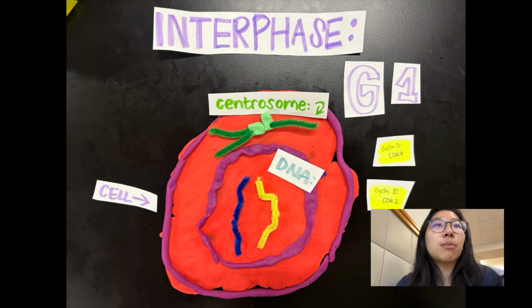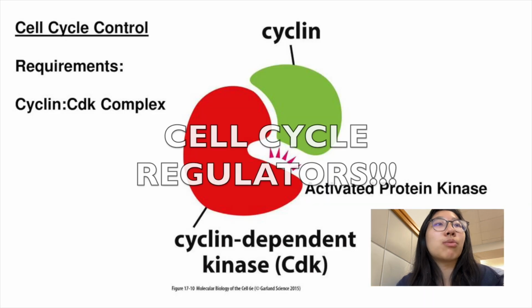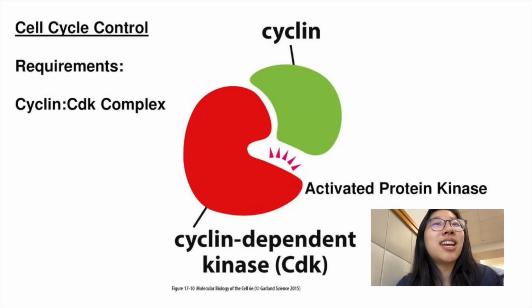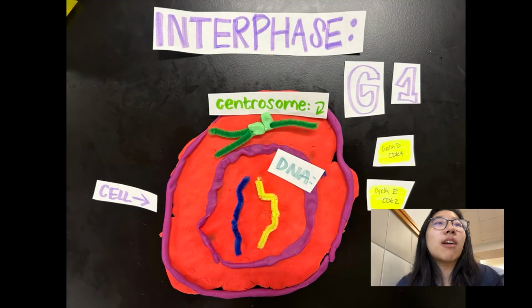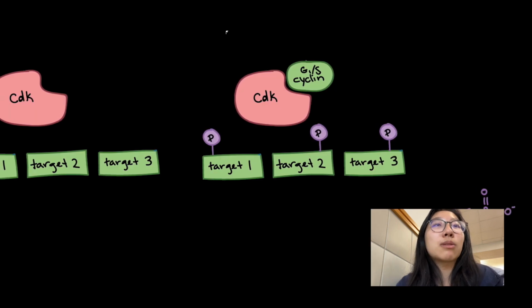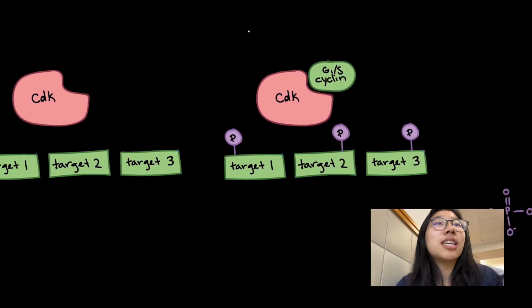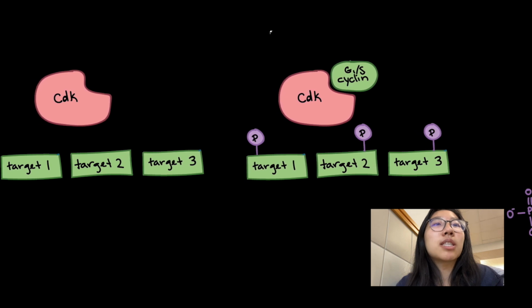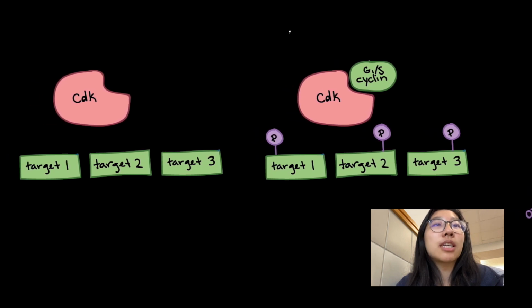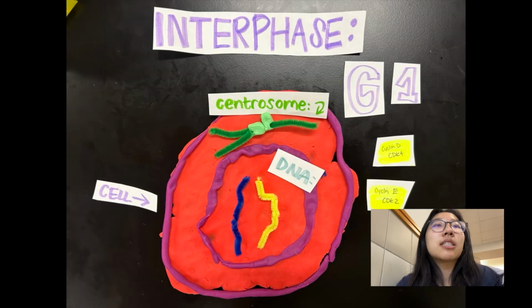Now, in order for the checkpoint to be activated, we need cell cycle regulators, cyclin and cyclin-dependent kinase, otherwise known as CDKs. To drive the cell cycle forward, a cyclin has to activate target proteins with the help of CDK enzymes. CDK enzymes phosphorylate specific target proteins, and the attached phosphate group acts like a switch, making the protein active or inactive. Cyclin is what regulates the CDK, turning it on or off, which in turn controls the progression of a cell throughout the cell cycle.